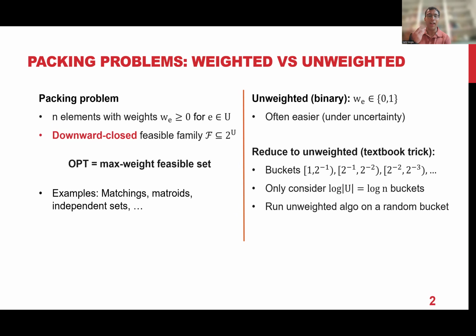And on average, whichever bucket you choose, you look at just the unweighted problem at that bucket, because notice all of them have roughly the same weight up to a factor 2. So you might as well just run the unweighted algorithm there up to a factor 2. And this basically reduces your weighted problem to the unweighted problem up to a log n factor, because you've chosen one of these log n buckets at random. So that bucket on average might have only a 1 over log n fraction of the optimum.